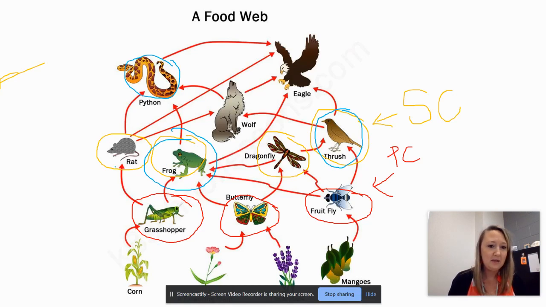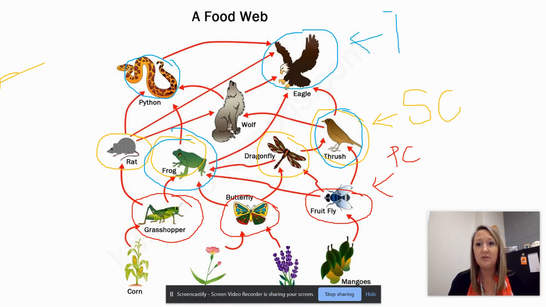Grasshopper gets eaten by the rat, and the rat gets eaten by the eagle. Got another tertiary consumer. All of our blues are tertiary consumers. That is the third consumer, right? There's 1, 2, 3 in that list. Primary consumers are 1s. Secondary consumers are 2s.